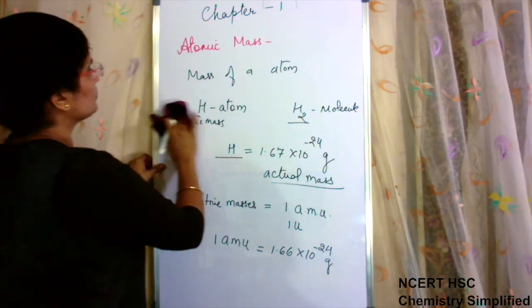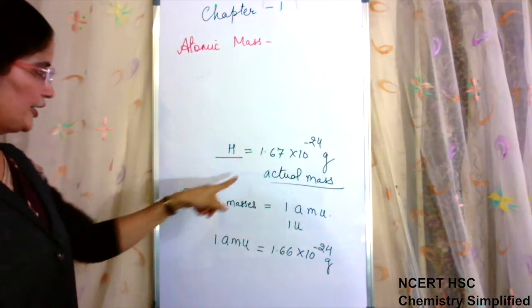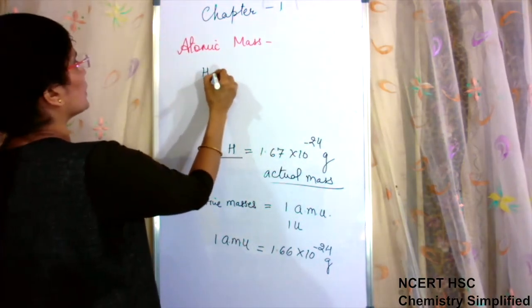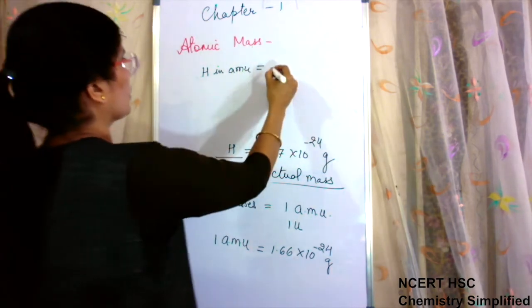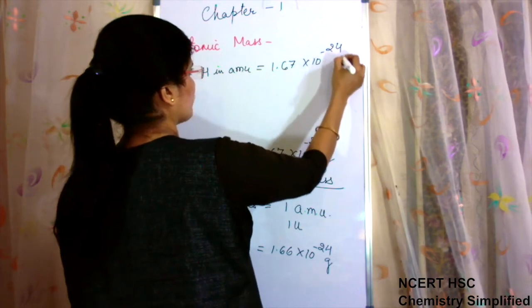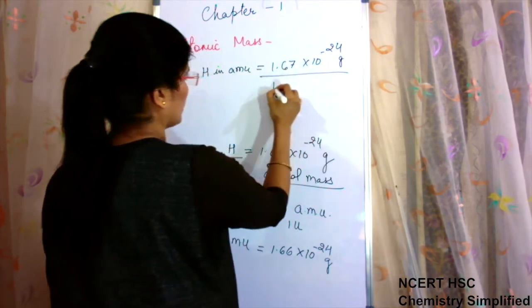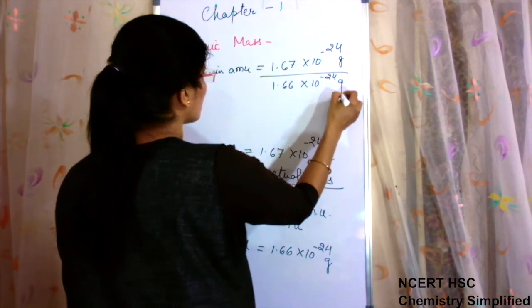Okay, so mass of hydrogen in AMU is equal to 1.67 into 10 to the power minus 24 grams upon 1.66 into 10 to the power minus 24 grams.